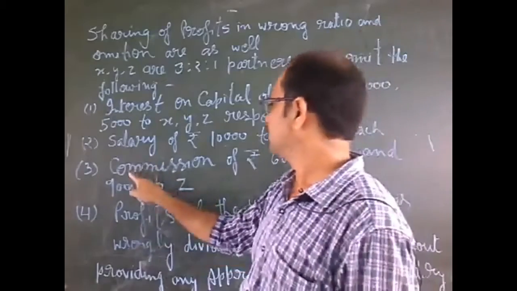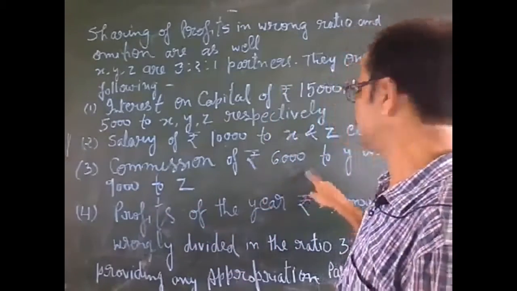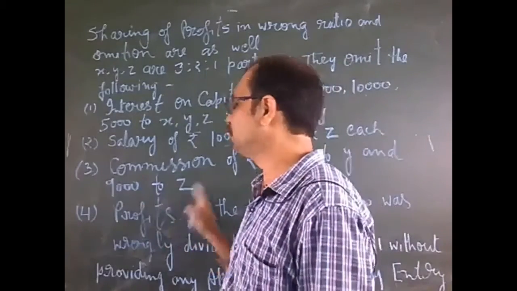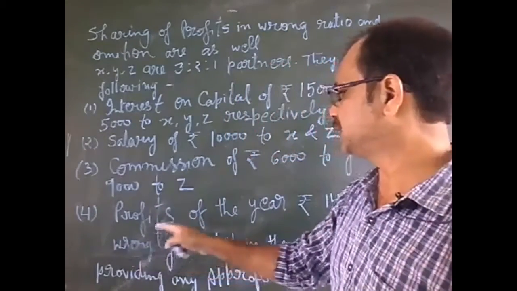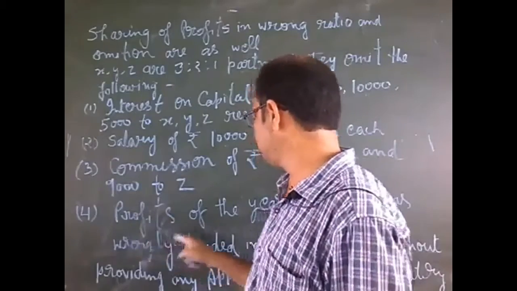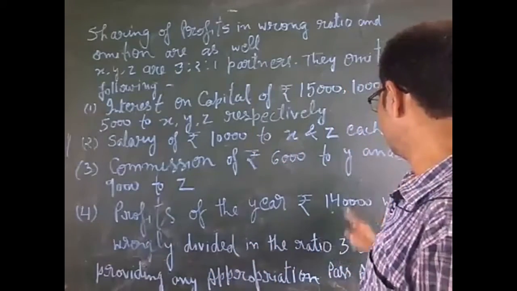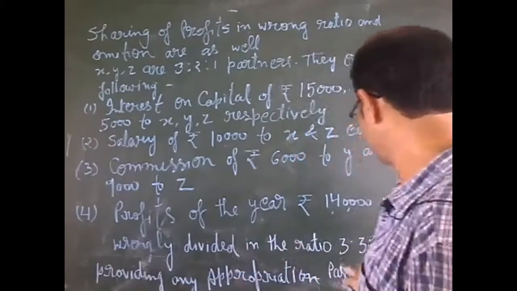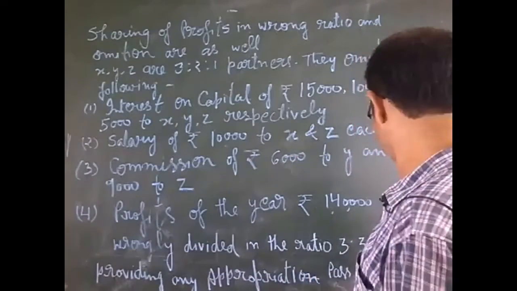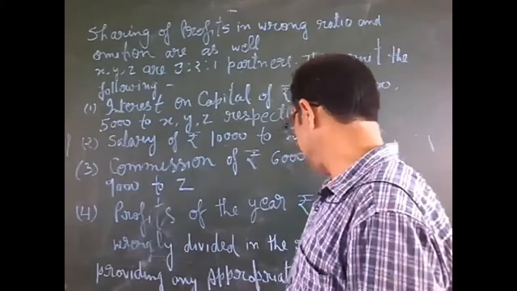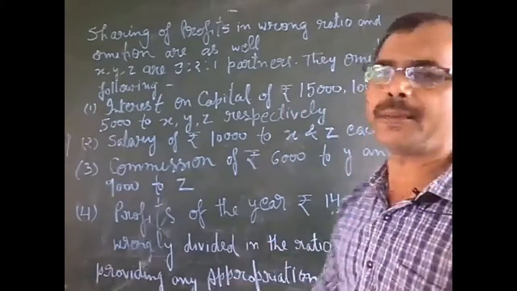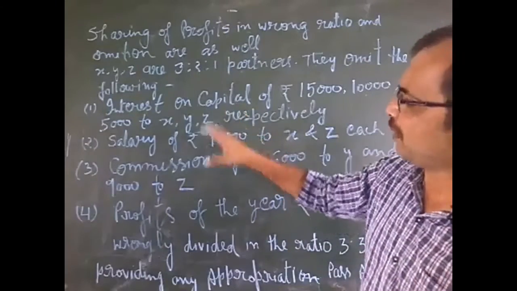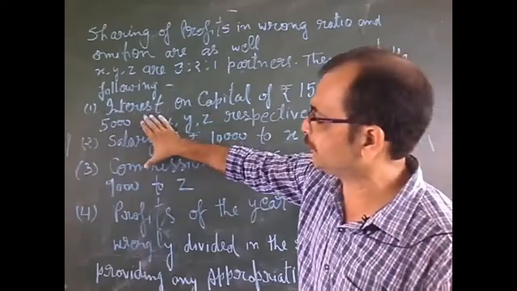Third point, commission of rupees 6,000 to Y and 9,000 to Z. The last point is profits of the year, 1,40,000 rupees, was wrongly divided in the ratio 3:3:1 without providing any appropriation. Pass the adjustment entry.